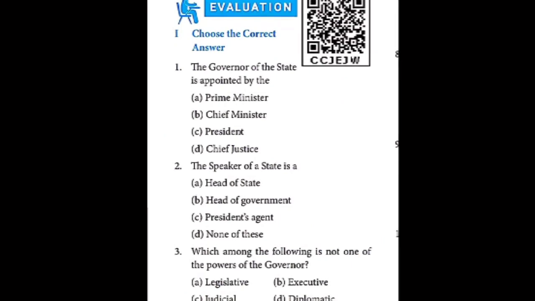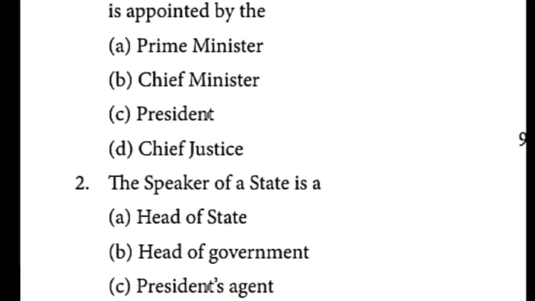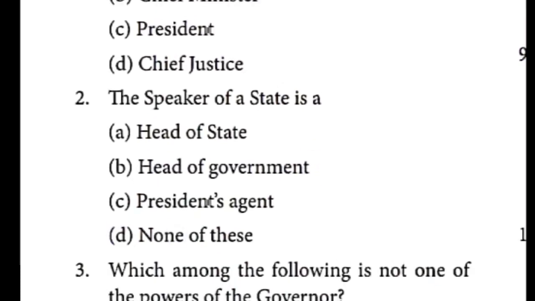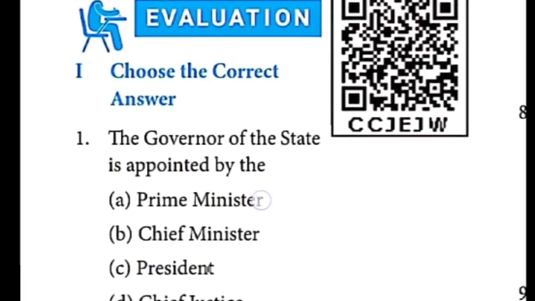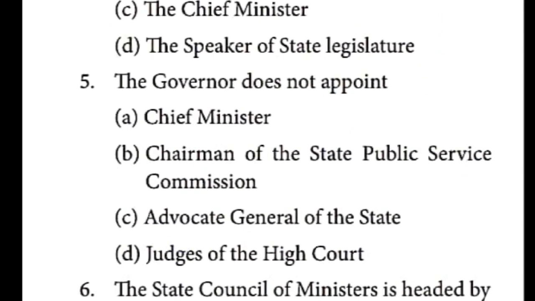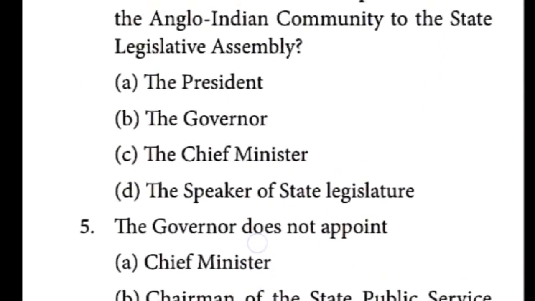Next one, choose the best answer column, you can take it, children. We can mark the first answer. The first one, President is the answer. Second one, none of these is the answer, children. Third one, take it, diplomatic is the answer. Then fourth, governor is the answer. Fourth one is governor.